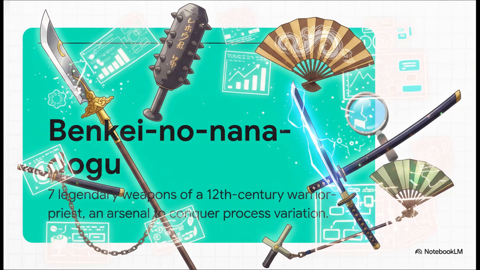Now, I absolutely love the cultural inspiration behind the name here. The designation 7 tools draws from the Benkei no Nanadogu, which were the 7 legendary weapons carried by a 12th century Japanese warrior priest. It perfectly illustrates how we should be viewing these techniques. They aren't just boring graphs and charts. They are a literal arsenal, giving frontline workers the power to autonomously hunt down and eliminate defects.